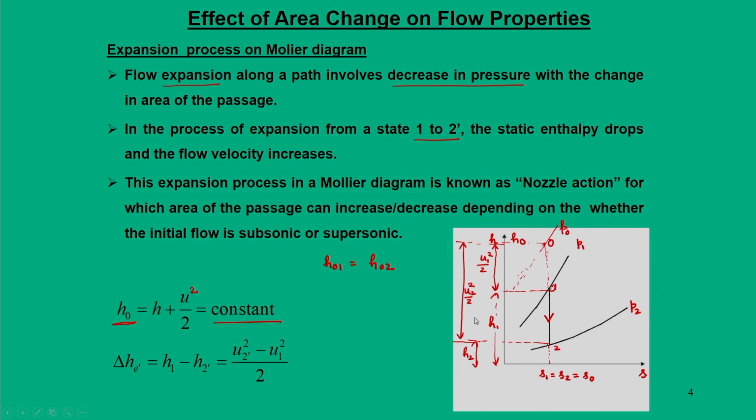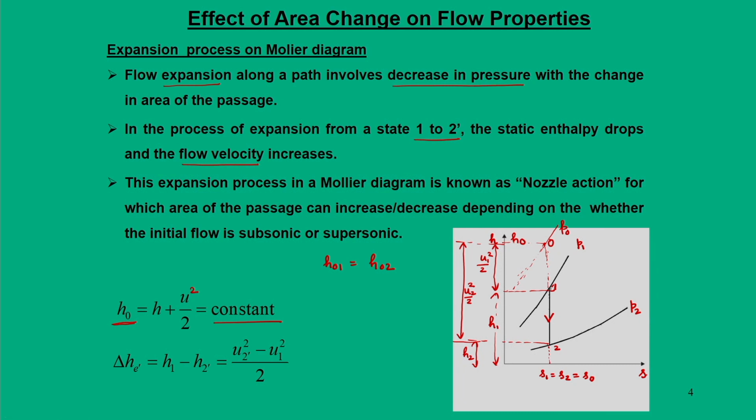So, the increase in the velocity happens at the cost of decrease in the static enthalpy, and in this process I am going from 1 to 2. So, pressure must decrease. So, this means that I am expanding the flow, that involves decrease in the pressure, and in this process I am also increasing the flow velocity at the cost of static enthalpy.